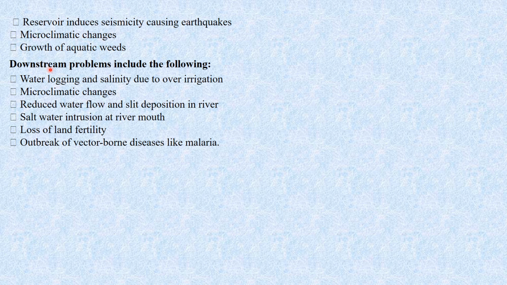Then what are the downstream problems due to dams? Downstream problems include waterlogging and salinity due to over-irrigation, microclimatic changes, reduced water flow and silt deposition in the river, salt water intrusion at the river mouth, loss of land fertility, and outbreaks of vector-borne diseases like malaria. All these are the downstream problems caused by dams.